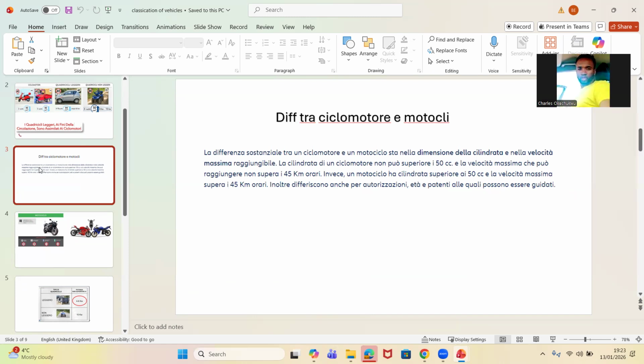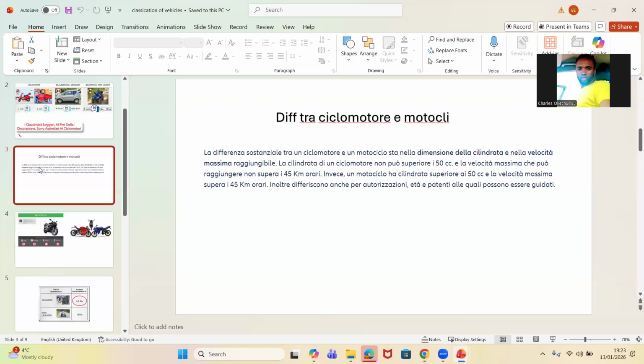Second definition of motocicli. They call them quadricicli non leggeri, quadricicli that are not light, heavy. Some call them quadricicli pesanti.